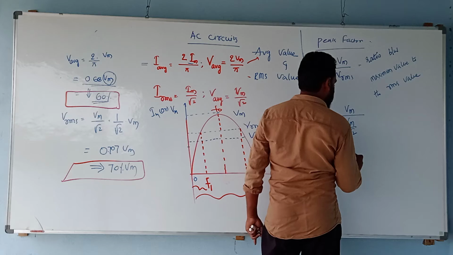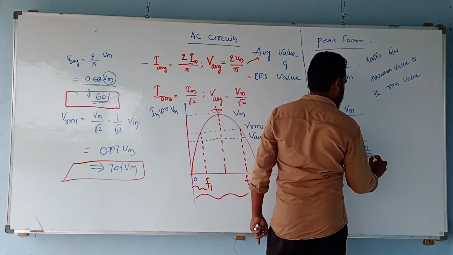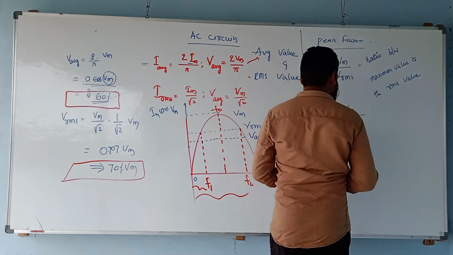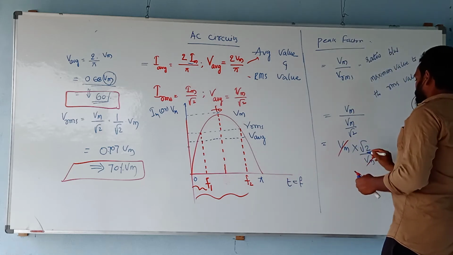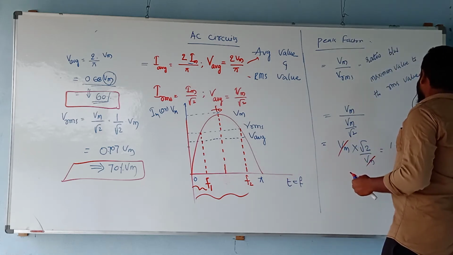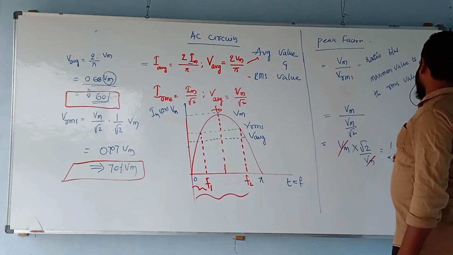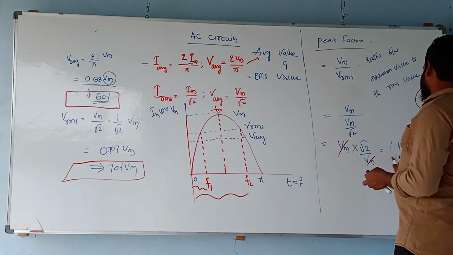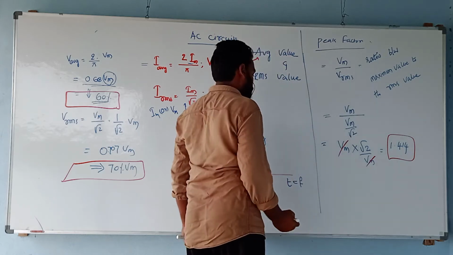From this, Vm into root 2 by Vm, in this the Vm cancels each other. Root 2 value will be 1.414. So the peak factor of sinusoidal excitation will be 1.414. Very important concept it is. This is what the peak factor is.